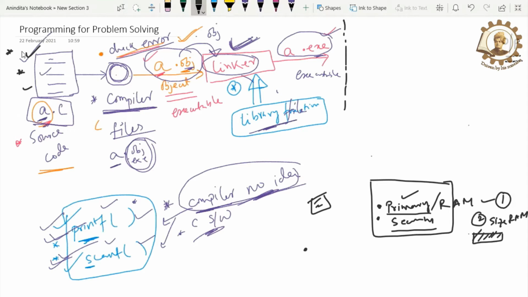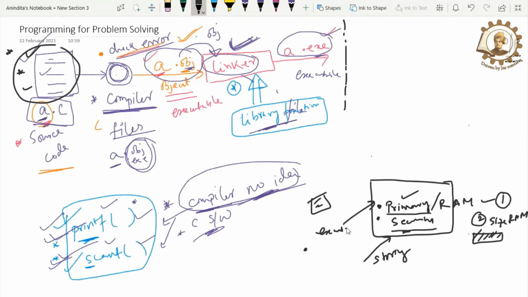We cannot use RAM for storage. So RAM is so essential and so small in size that we have to use some other means for storing our code. It is a general convention that whatever we write in the form of code, we store in the secondary memory. The storing part is done in the secondary memory and the execution part is done by RAM.